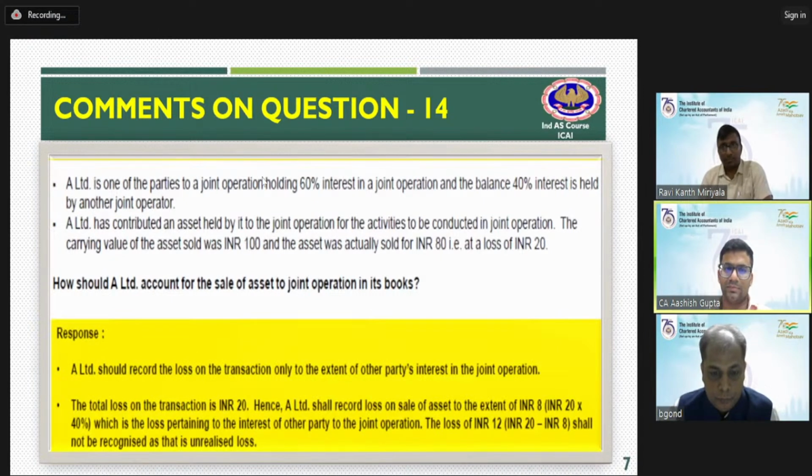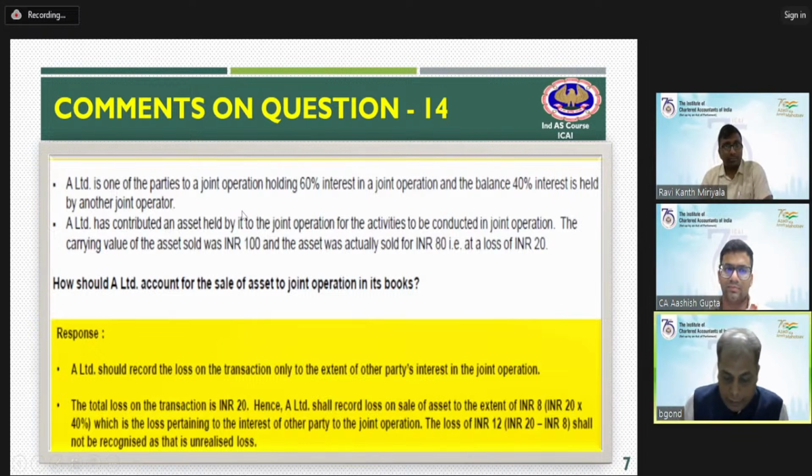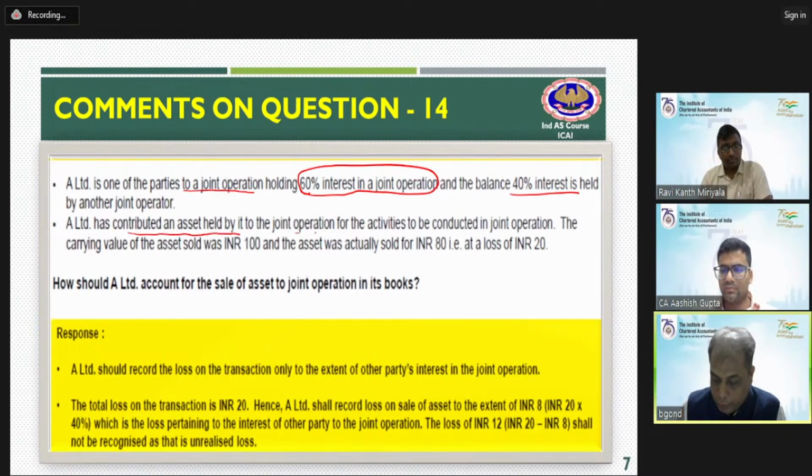Yes, sir. A Limited is one of the parties to a joint operation holding a 60% interest, and the balance 40% belongs to another joint operator. A Limited has contributed an asset held by it to the joint operation for the activities to be conducted.